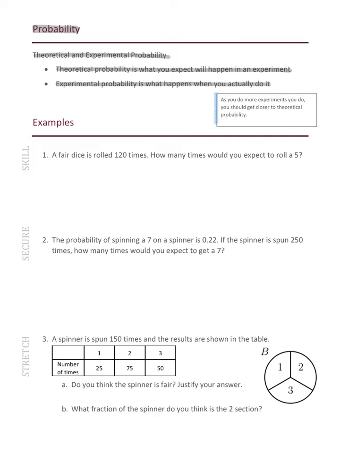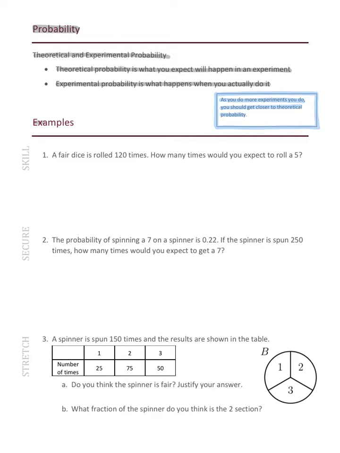Now, in our blue box here, we have a key piece of information which says, as you do more experiments, you should get closer to theoretical probability. So if you roll a dice 10 times, your results might not be scientifically accurate, whereas if you do it 1,000 times, the more experiments you do, you should get closer to the theoretical probability.